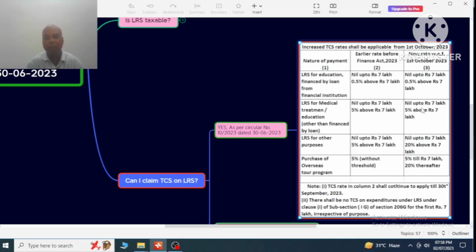And for purchase of overseas tour program, before 30th September the 5% would be the TCS, but after 1st October 2023 the TCS rates are two: 5% up to 7 lakhs and 20% thereafter above 7 lakhs. So there is no exemption limit in case of purchase of overseas tour program. If there is 1 lakh rupees, the TCS will also be collected for the payment.